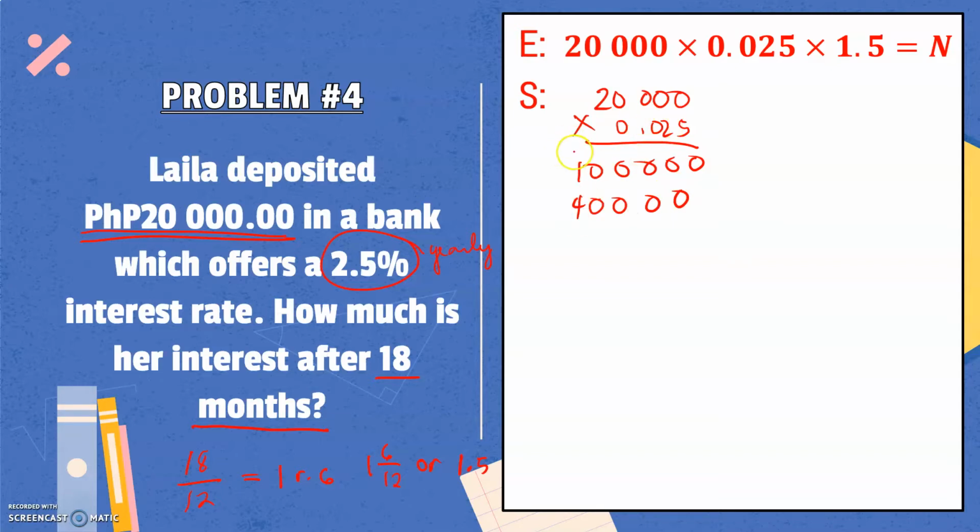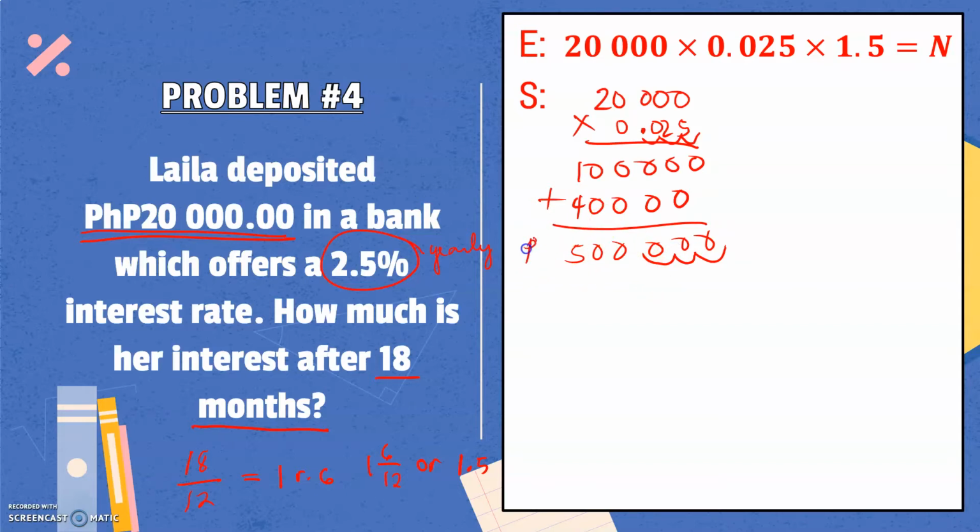Since the rest of the digits to the left are zeros, we can stop multiplying here. Let's add our partial products. So we have 500,000, but let us not forget that we have decimal places in our factors. Let us count the number of decimal places. That is 3. So in our answer, we should also have 3 decimal places.